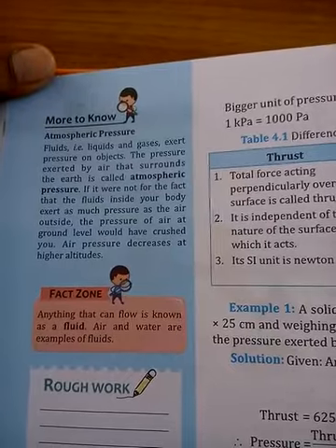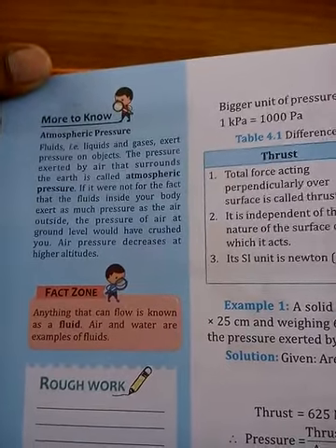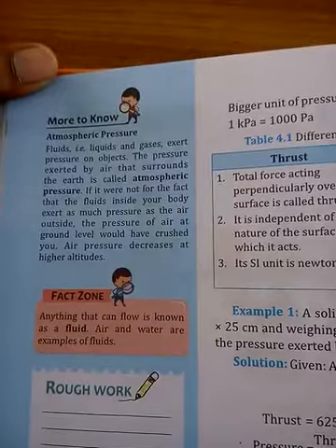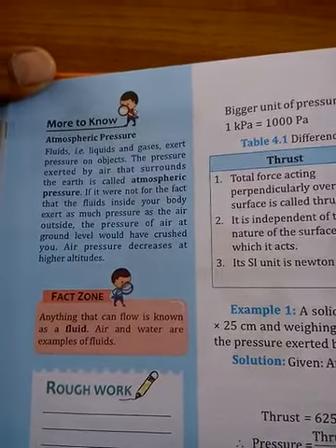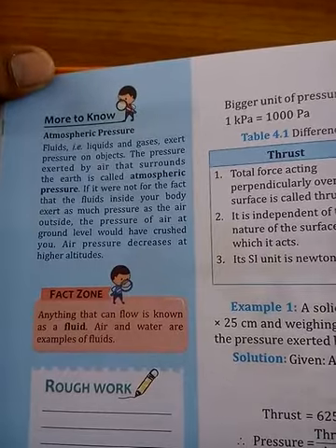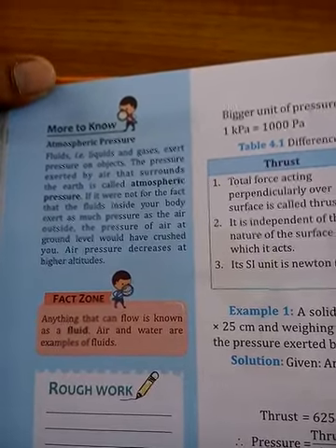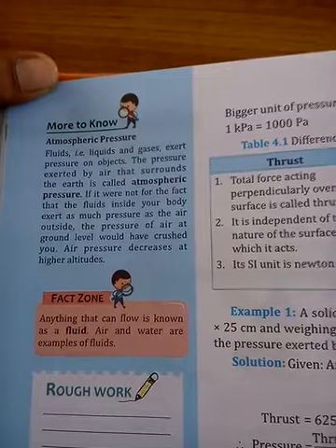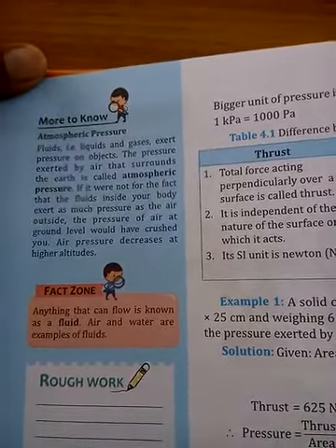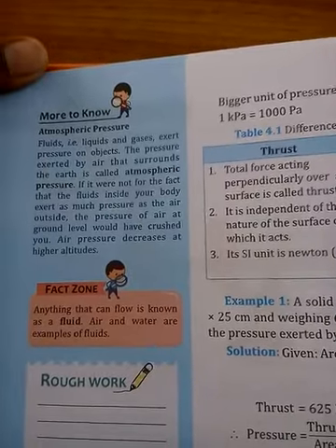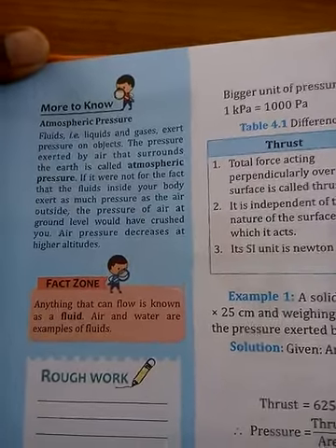So atmospheric pressure is also very important. Atmospheric pressure decreases as you go to a higher altitude. That means if you go to the mountain, you will feel less atmospheric pressure. If you have ever been to any hill station, then you might have experienced that decrease in the atmospheric pressure.